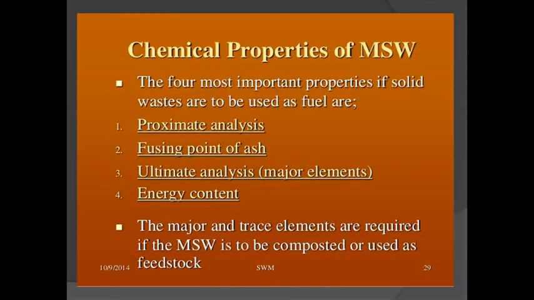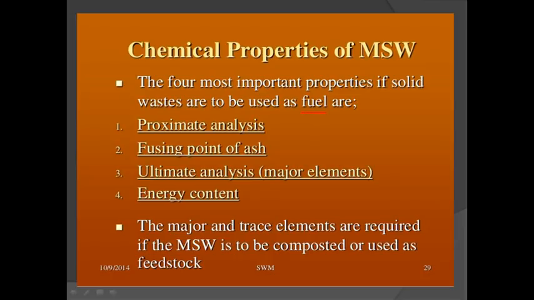Next is the chemical properties of municipal solid waste. Chemical means after processing by incineration. If you have burned the solid waste, you have to check what chemicals come from that solid waste, and what chemicals you can collect from that waste. For that we have 4 methods, 4 important properties if the solid waste is to be used as a fuel.